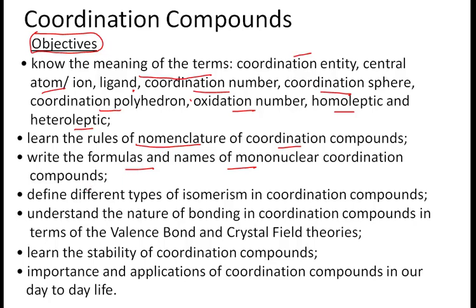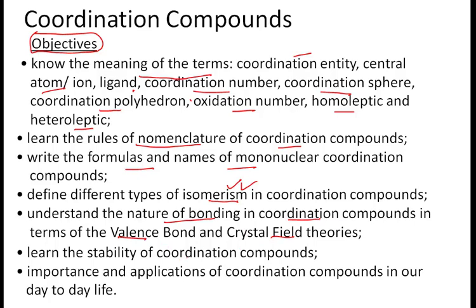mononuclear coordination compounds. Then different types of isomerism. This is again an important part. Isomerism in coordination compounds is similar to what we discussed in class 11, but the terms will be different, right? Then we will also understand the nature of bonding in coordination compounds. Again, this part is important, why they are called coordination compounds, in the form of various theories. Werner's coordination theory we will take up, valence bond theory we will take up, and then an elementary idea about crystal field theory is given.